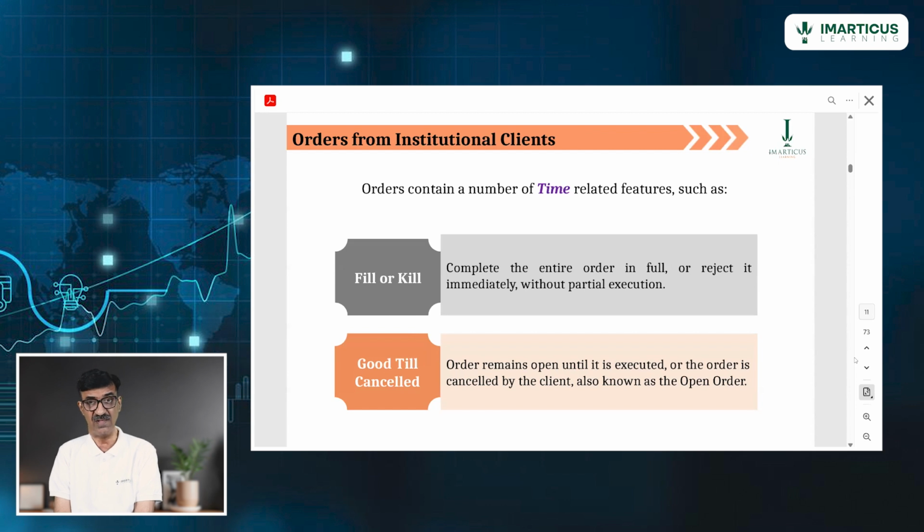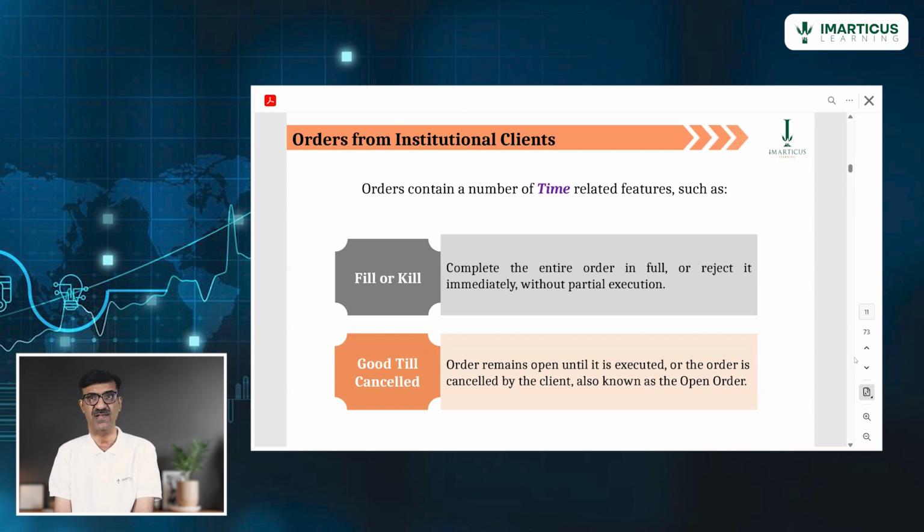But if I say try the entire week, it is called GTW, good till week. I may tell you try the entire month of June 2025, it is called GTM, good till month. So under good till cancelled, it can be GTD, GTW, or GTM.